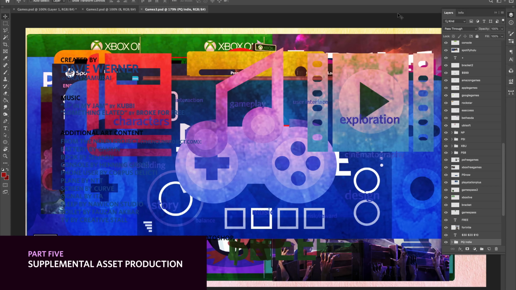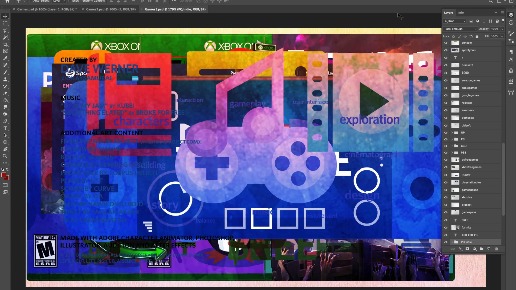All right, so what the heck am I looking at here? This is a Photoshop file that I have added a bunch of layers in that I know I'm going to manipulate later on in After Effects. This is my supplemental artwork.